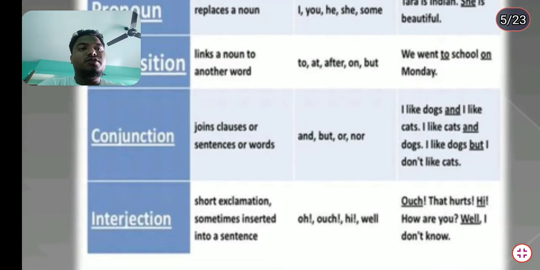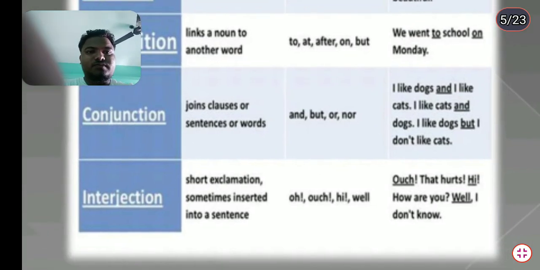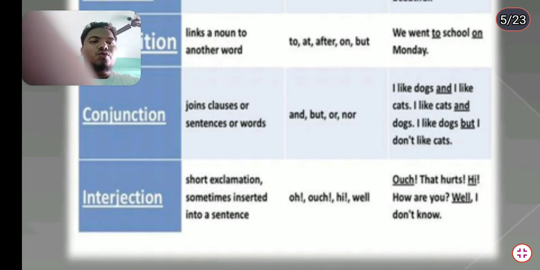Conjunction. Joins clauses, sentences, words: and, but, or, nor. I like dogs, but I don't like cats. Interjection. A short exclamation sometimes inserted into a sentence: oh, ouch, well, and hey.